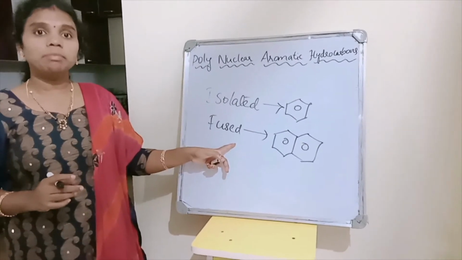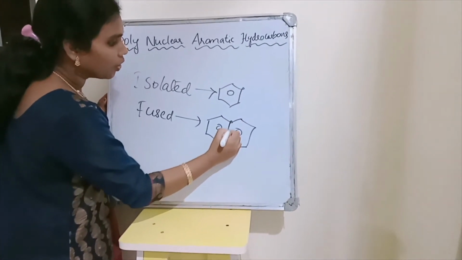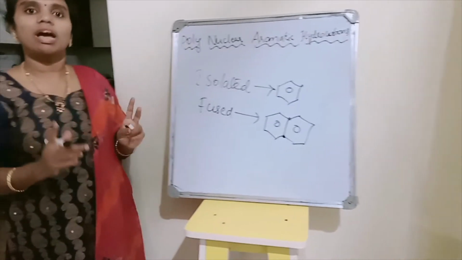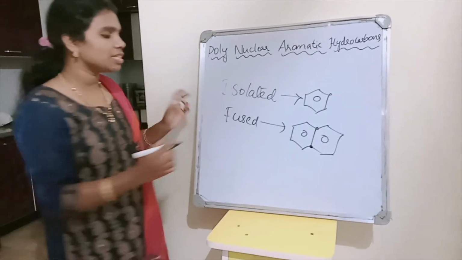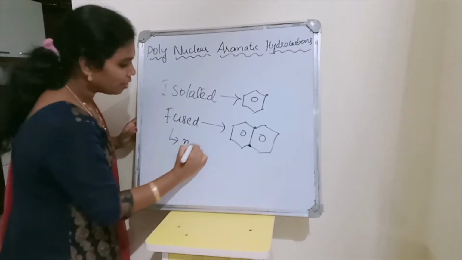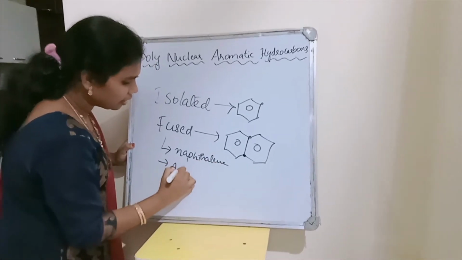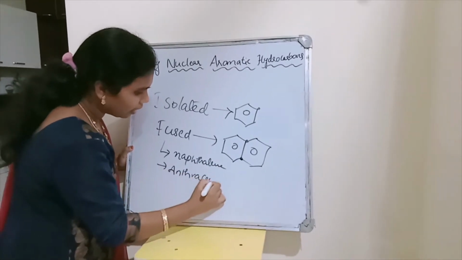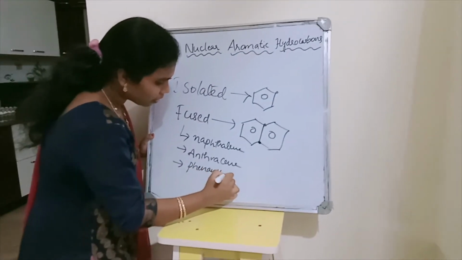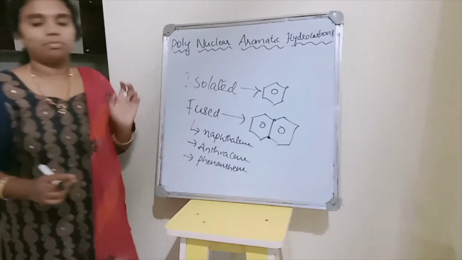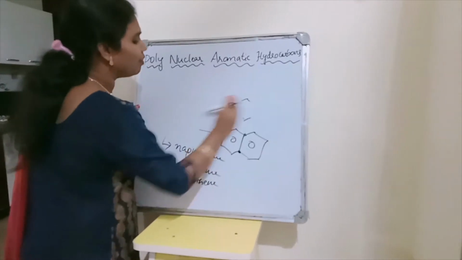Fused ring system is nothing but two benzene rings are fused together. You can see here there is a common chain which contains two carbons. These two carbons are shared between these two rings. So under this fused system we have three examples. One is naphthalene, another one is anthracene, and phenanthrene. These are the three systems which come under fused ring systems.